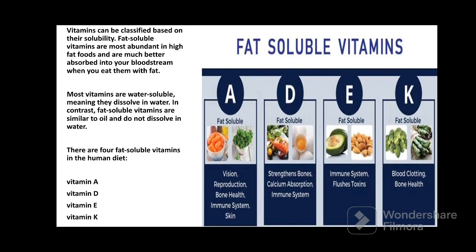Going to the next, the fat soluble vitamins, as told to you earlier. Fat soluble vitamin A functions to improve the vision, reproduction, bone health, immune system, and skin. Vitamin D is helpful for strengthening bone, calcium absorption, and immune system. Vitamin E maintains the immune system, and it also removes toxic substances from the body. Vitamin K helps in blood clotting and bone health. So these are the fat soluble vitamins: A, D, E, and K.